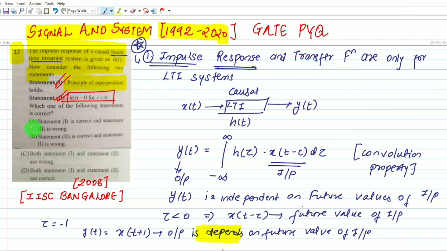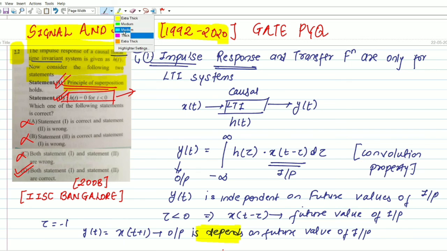Let me check what options are available. Statement 1 is correct and statement 2 is wrong: option A is incorrect, because both statements are correct. Statement 1 is correct and statement 2 is wrong: B is also incorrect. Statement 1 is wrong: option C is incorrect. Both statement 1 and statement 2 are correct: option D is the correct one, because the system must follow the principle of superposition, and here we obtained h of t equals 0 for t less than 0.